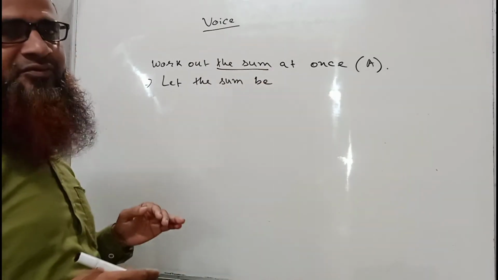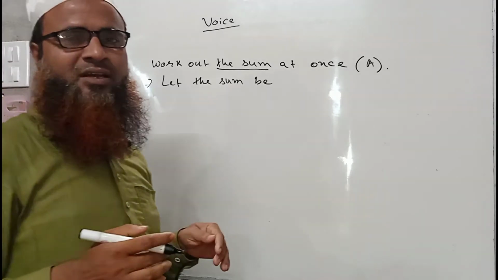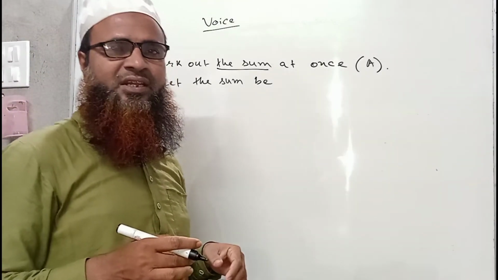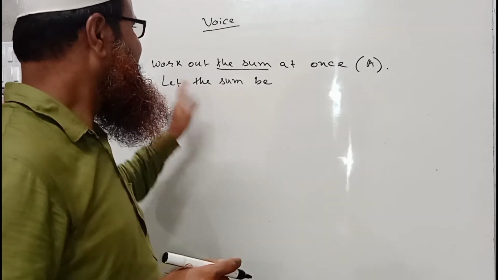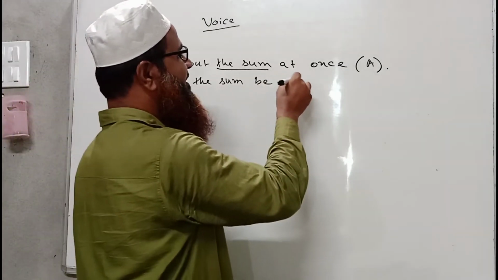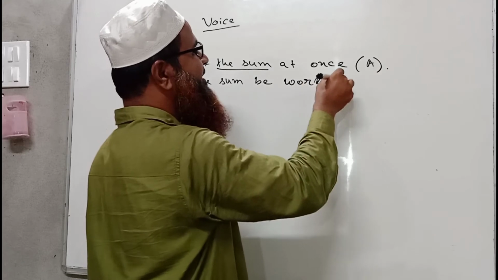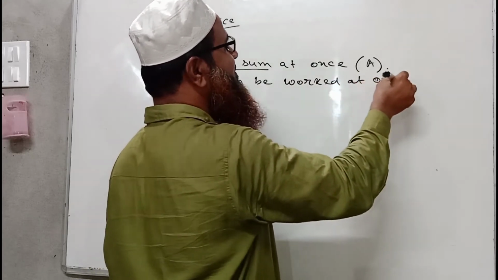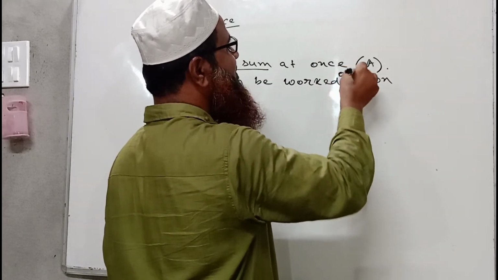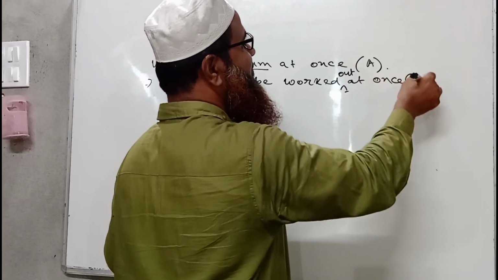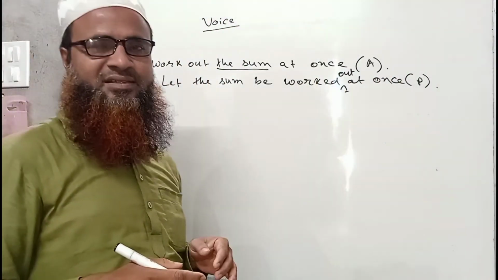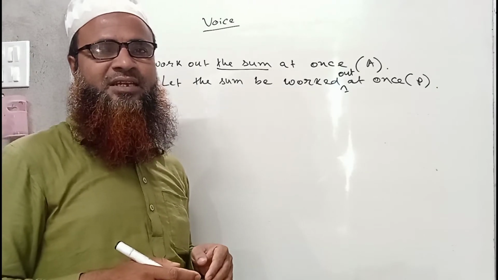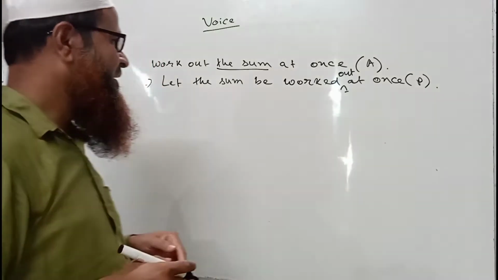In an imperative sentence, when we start with let in passive voice, we use be. So let the sum be worked out at once, using the past participle of the verb. I hope you have already got the point, and this type of sentence has already been discussed in my previous videos.